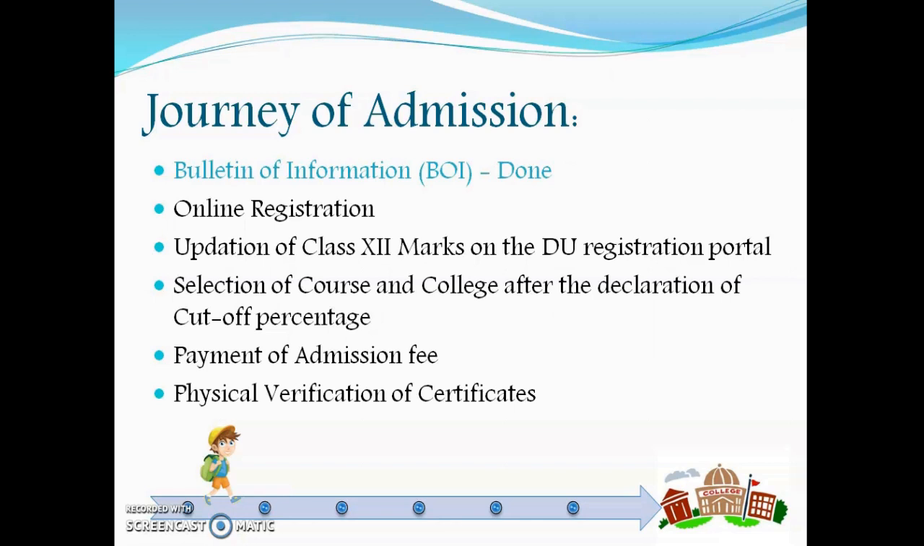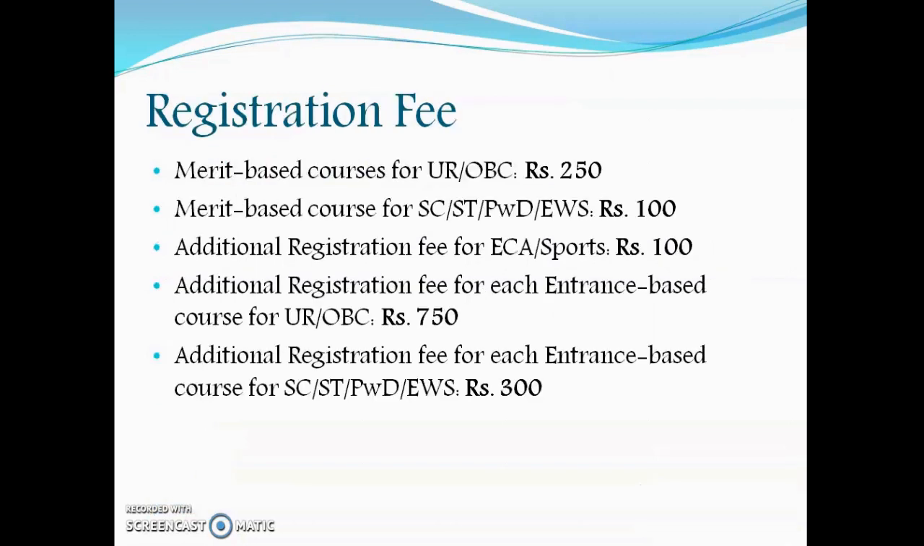and then the second step is online registration. For online registration, you have to again go on the University of Delhi portal. The registration fee this year for merit-based courses for unreserved and OBC category shall be rupees 250. For merit-based courses for SC, ST, PWD and EWS category shall be rupees 100. There would be an additional registration fee if you opt for ECA or sports, which will be rupees 100. And if you opt for both ECA and sports, then it will be 100 plus 100.